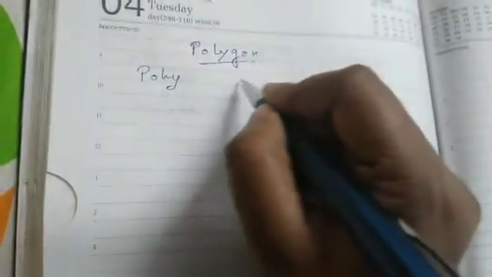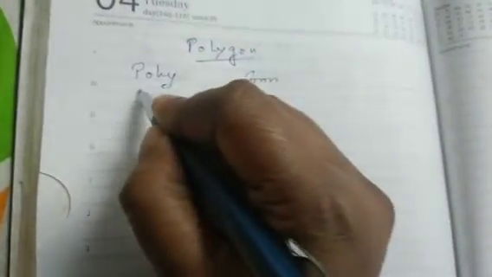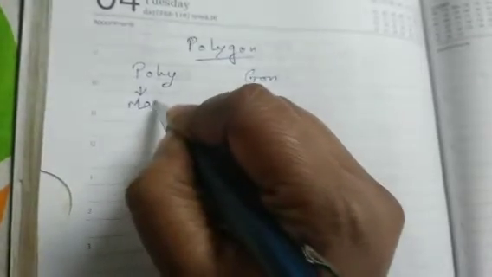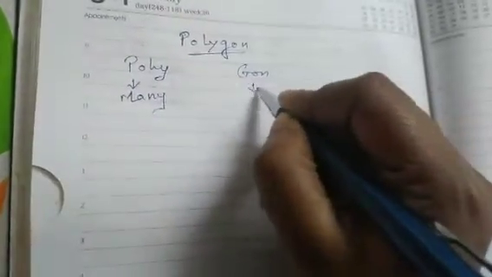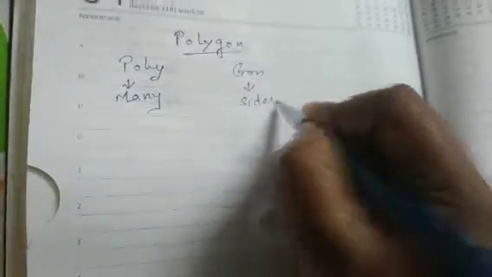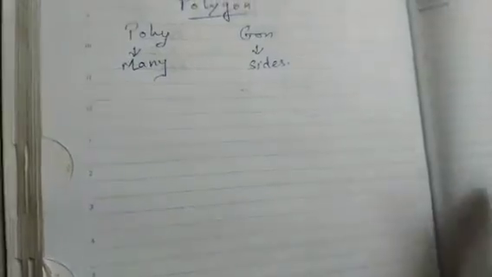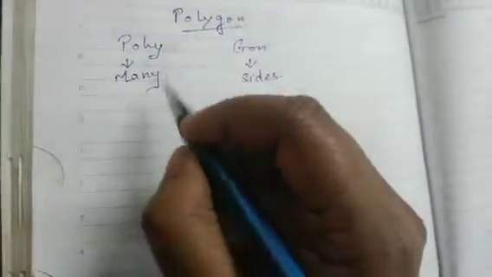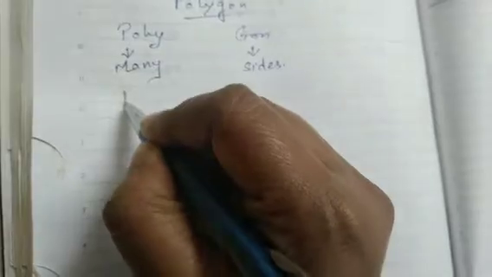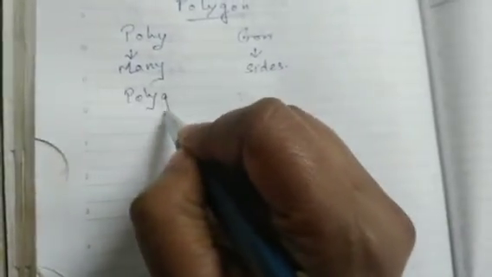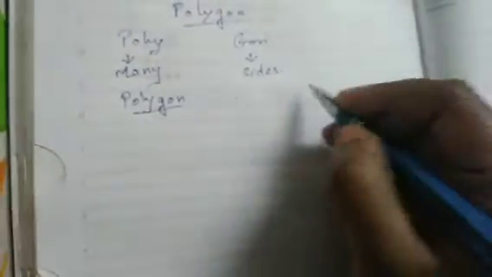So when I talk about polygons, what is a polygon? Polygon is two words. One is poly and the other is gon. Poly means many and gon means sides. So the figures with many sides are known as polygons.